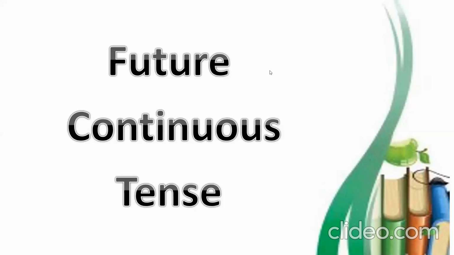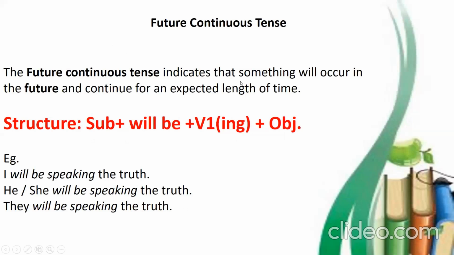So we are going to start future continuous tense, okay? Future continuous tense indicates that something will occur in the future and continue for an expected length of time. Okay? Means when we have an action that we know is going to occur in the future and it will continue for an expected length of time, we use future continuous tense.